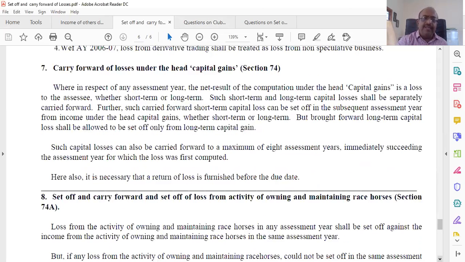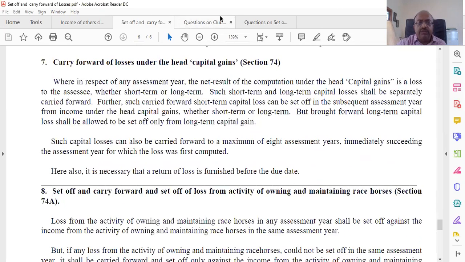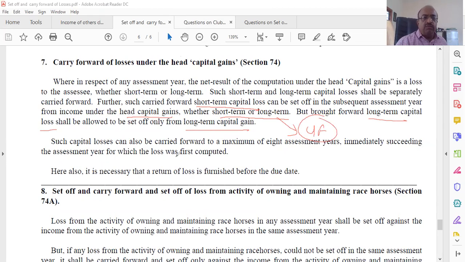Now, capital gains, again the same logic. In respect of capital gains, what is the restriction we saw in the assessment year in which it is incurred? Suppose you have a short-term capital loss. It can be adjusted with the head capital gain, whether short-term or long-term. The same thing will apply for carry forward also. Similarly, long-term capital loss can be adjusted only with long-term capital gain in the next year, after carry forward. So the same restriction continues for carry forward and set off also.